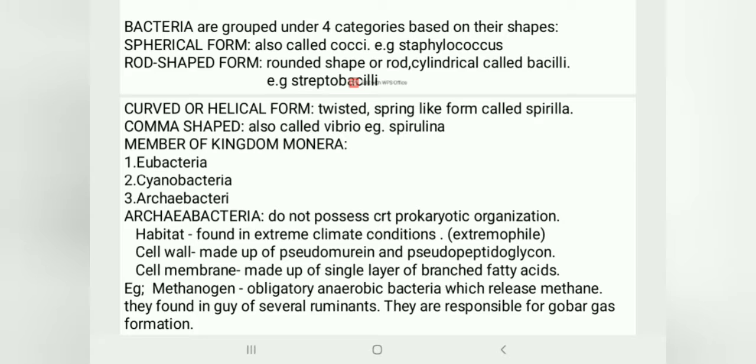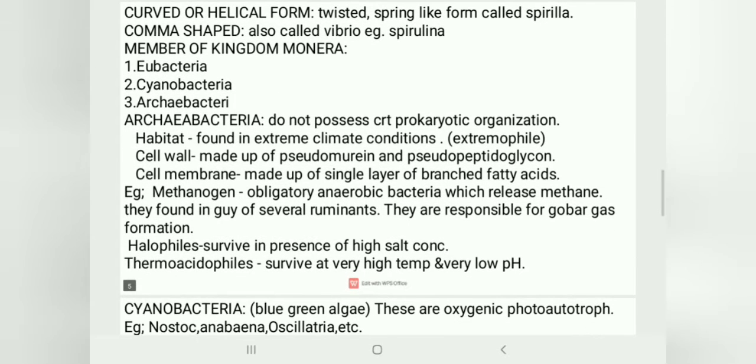An example is Spirulina. Next, coming to members of the kingdom Monera, they have 3 types: Eubacteria, Cyanobacteria, Archaebacteria. First, coming to Archaebacteria.